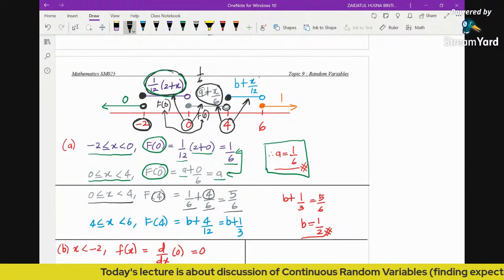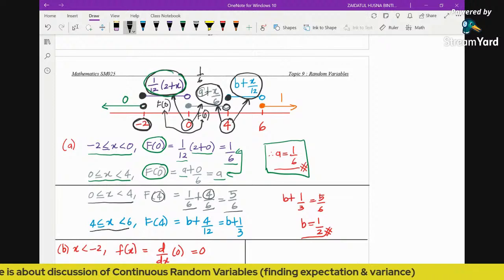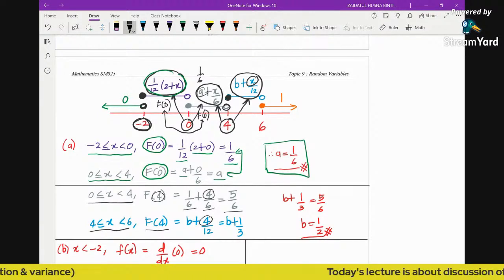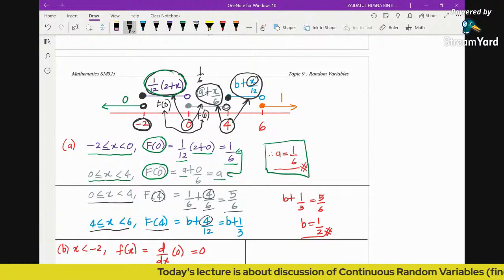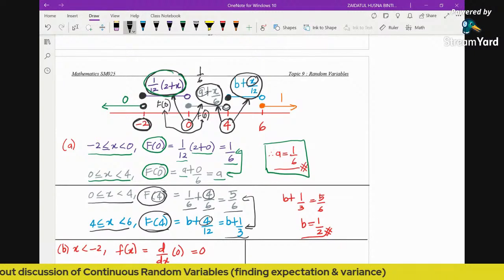And next, we are going to substitute 4 into this function. So for this region, we are going to find f(4), which is b plus, because this is x over 12, we just replace the x with 4. So we'll have b plus 4/12, which is b plus 1/3. And again, because both here are f(4), in terms of values, they are going to be equal.